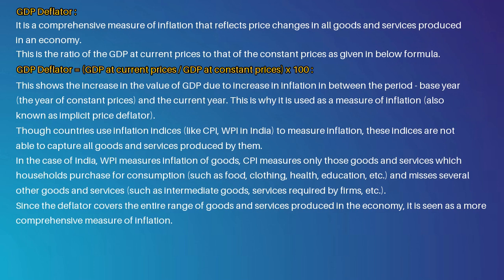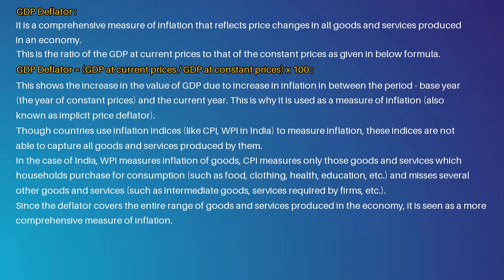It is a comprehensive measure of inflation that reflects price changes in all goods and services produced in an economy. This is the ratio of the GDP at current prices to that of the constant prices, as given in the formula. GDP deflator equals GDP at current prices divided by GDP at constant prices, times 100.